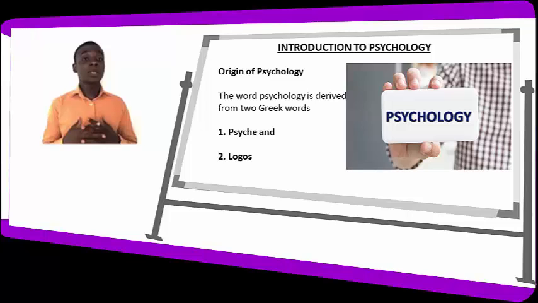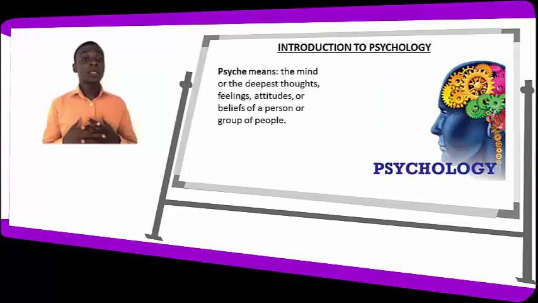The word psychology is derived from two Greek words, which are psyche and logos. Psyche means the mind, the deepest thoughts, feelings, attitudes, or beliefs of a person or group of people.